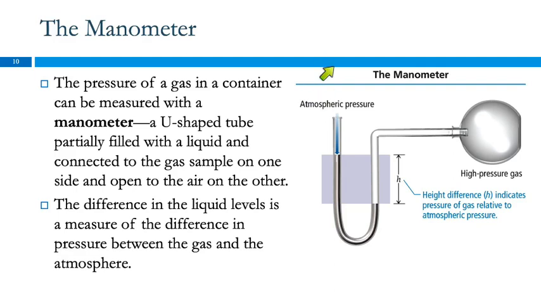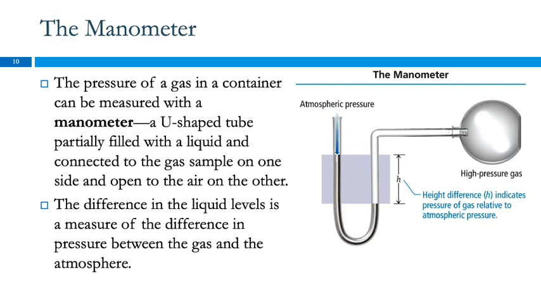And so we have the atmosphere pushing down on this side, and we have the gas inside the container pushing down on that side. The higher pressure is going to push down farther, and so here the pressure in this container is higher than atmospheric pressure, and we see that that's true because it's pushing this side down farther than the atmospheric pressure is pushing down.